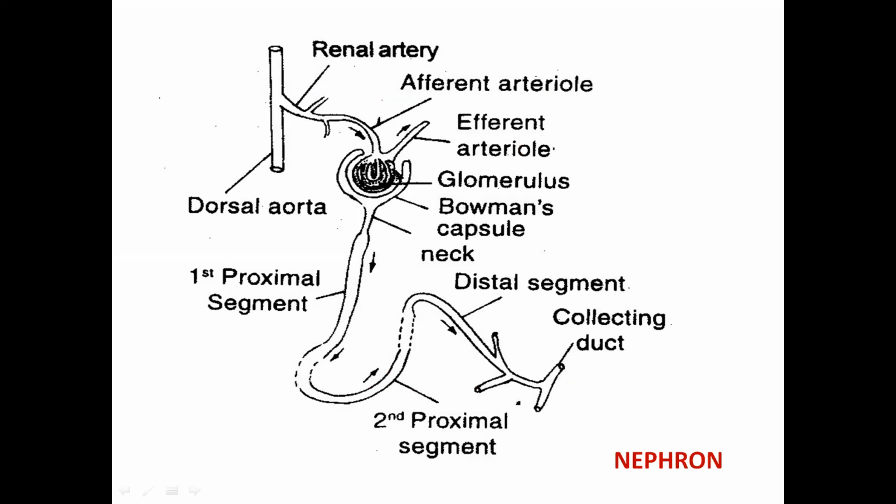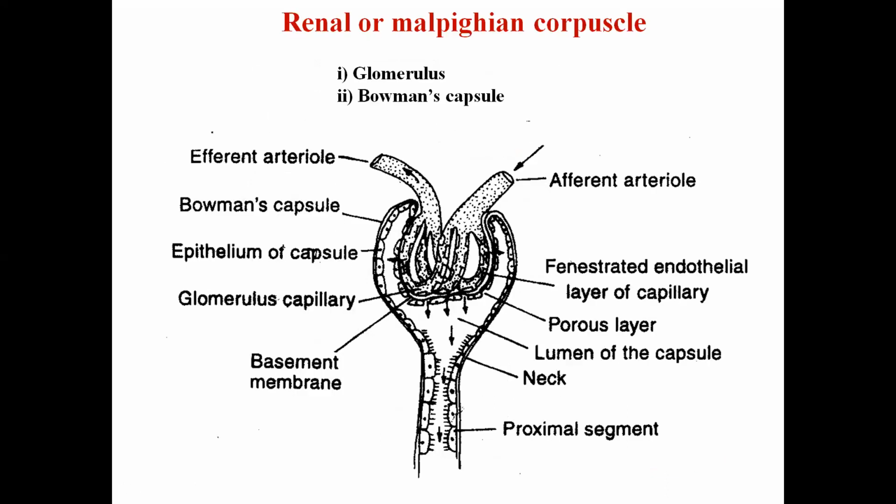Here you can see the glomerulus, this is the Bowman's capsule, then the neck region, then the first proximal region, then the second proximal region, the distal segment, and the collecting duct. Here we can see in detail the glomerulus and the Bowman's capsule, or the renal corpuscle. Here is the efferent arteriole, and that is the afferent arteriole.